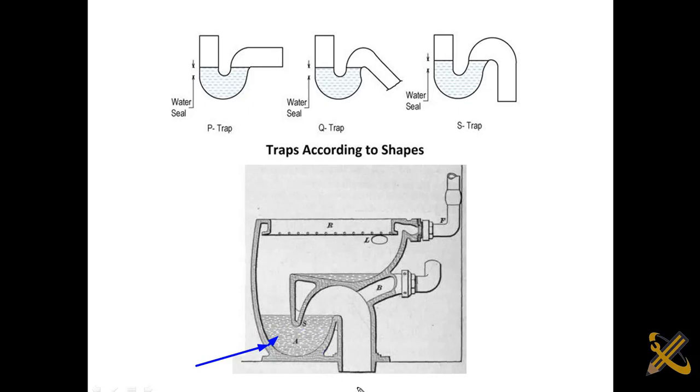So foul water coming from the bottom won't be able to pass through this water. It will meet this water on the way. As a result, there won't be foul smell in the entire building. I also told you that we have several types of trap, the P, Q, and the S trap.